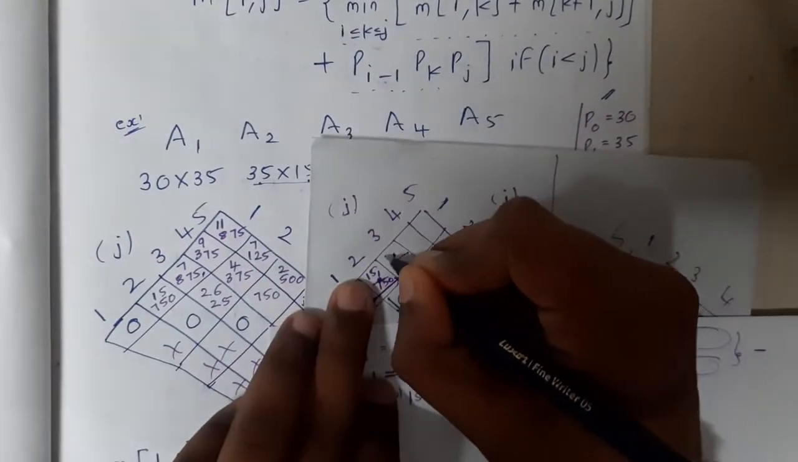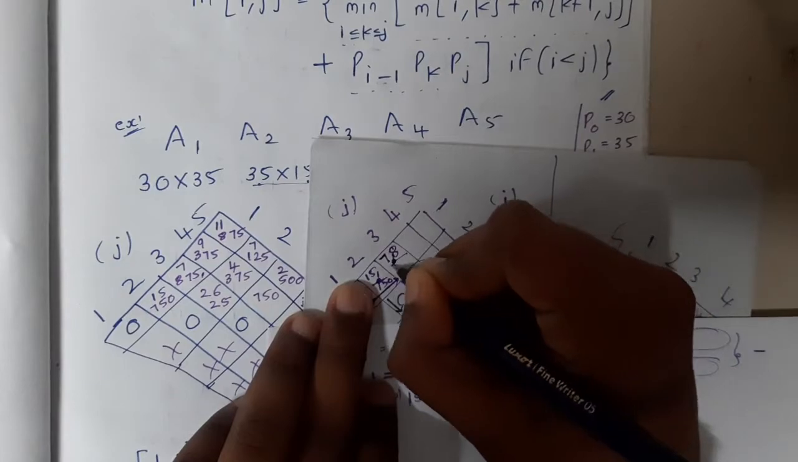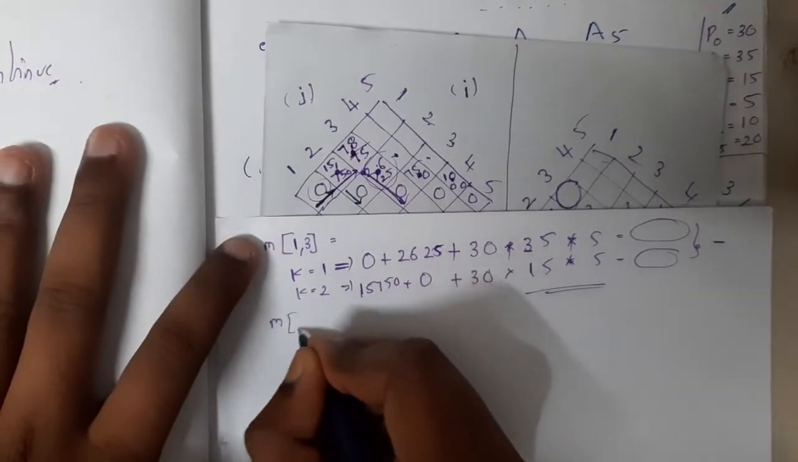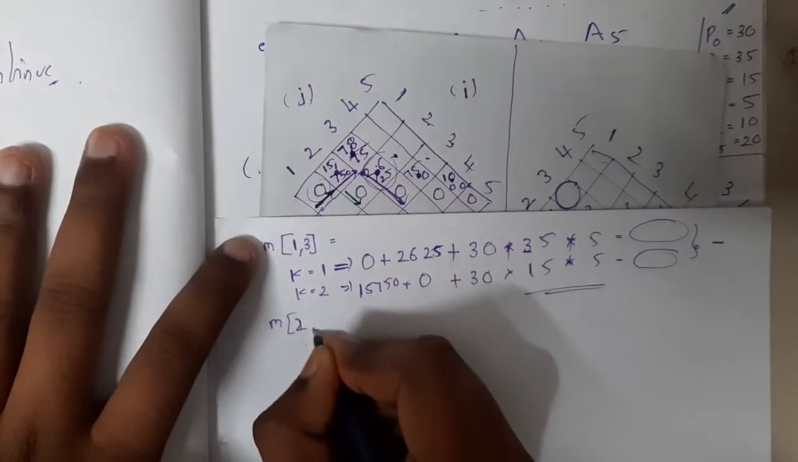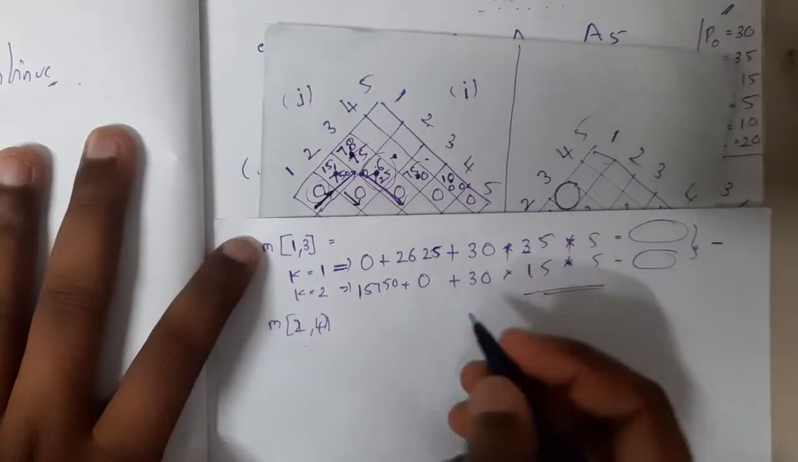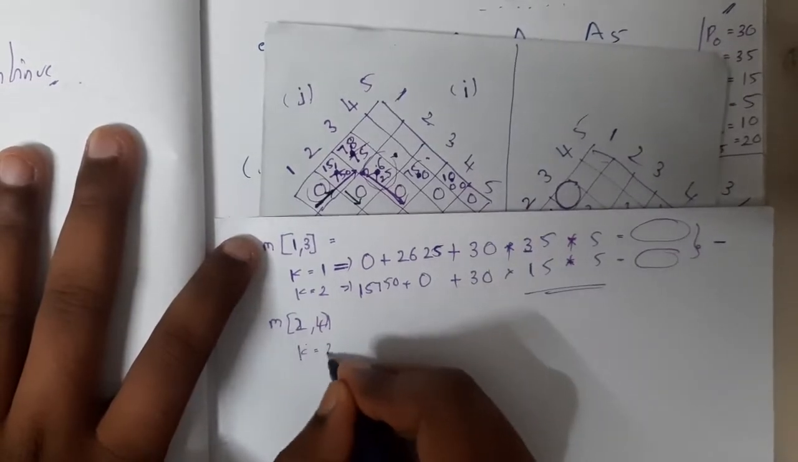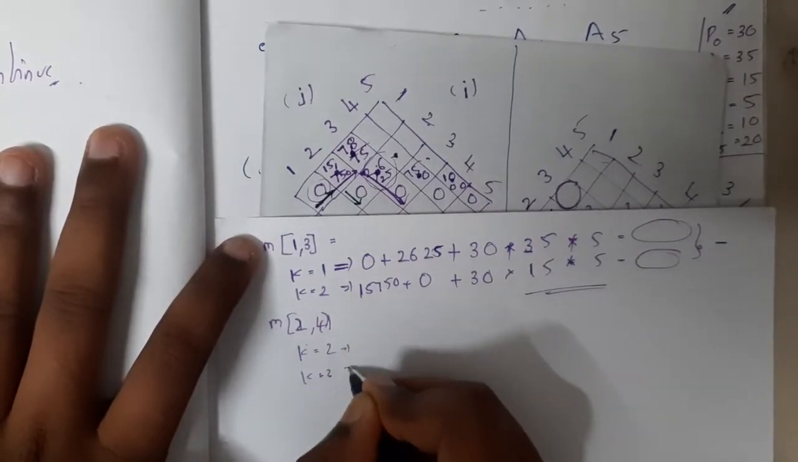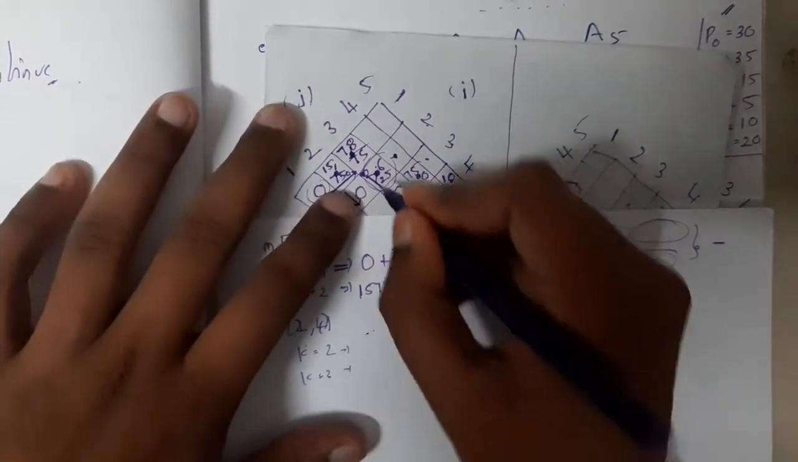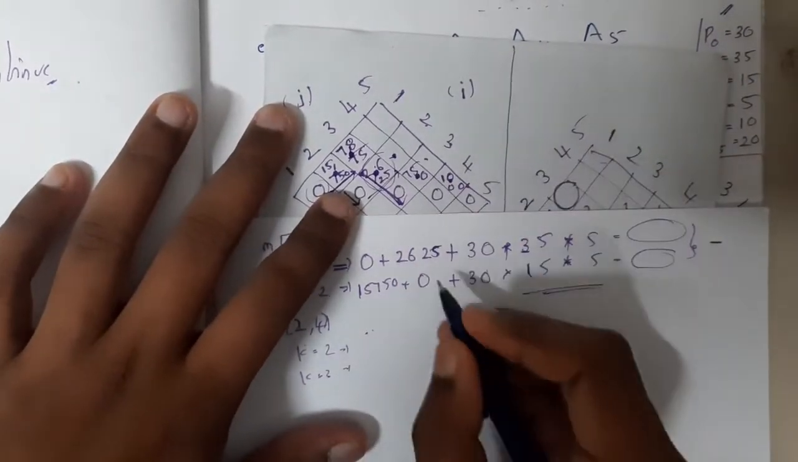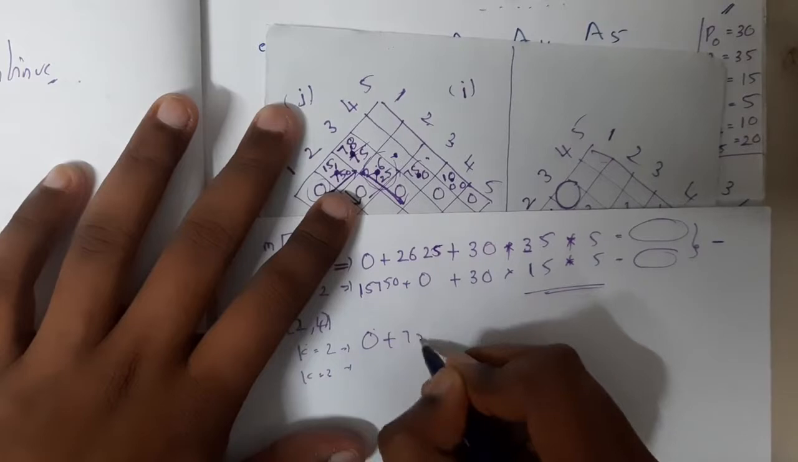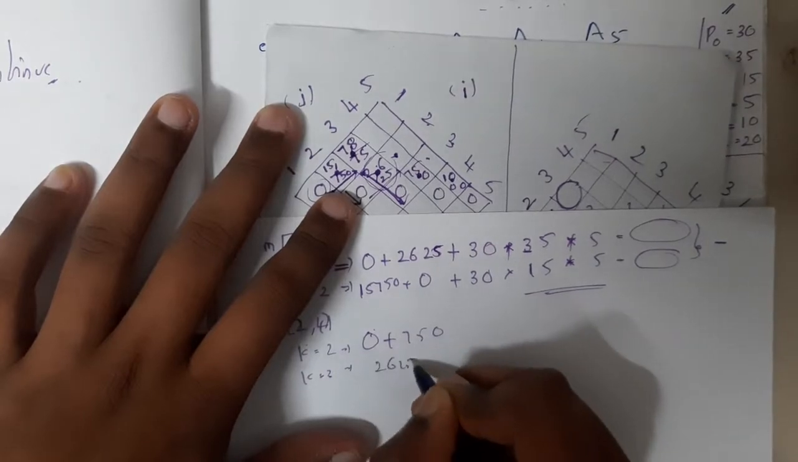Better I'll write the values, guys, because if needed I would have to check the book again. 7,875. Okay, nice. Now moving on to the next value, m of 2, 4. So this location, 2, 4. For this, what will be there? k equal to 2 and k equal to 3. So the value will be again in this way. By observation I can say 0 plus 750 and 2625 plus 0.